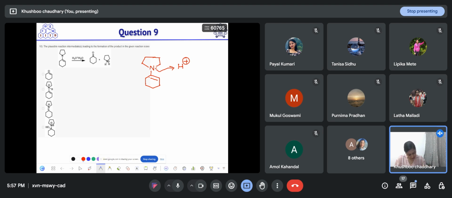What it will do is involve in conjugation with this sp2 center, and then that sp2 carbon will abstract the proton. So this intermediate will form. Then it undergoes hydrolysis, and this will lead to the product formation. So the intermediate formed is this one. Got it?